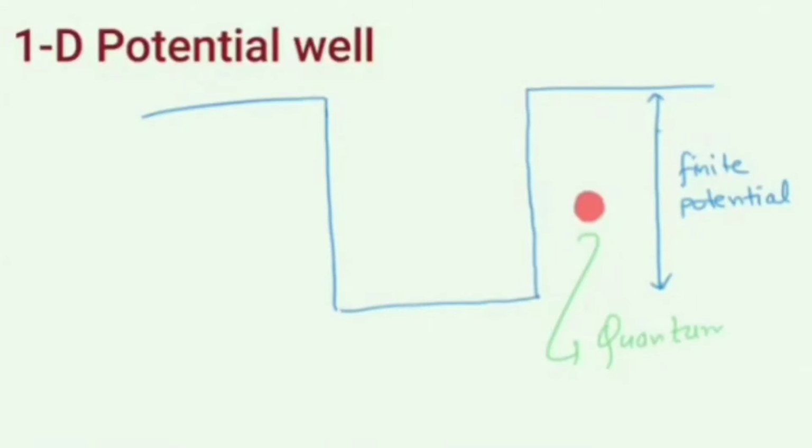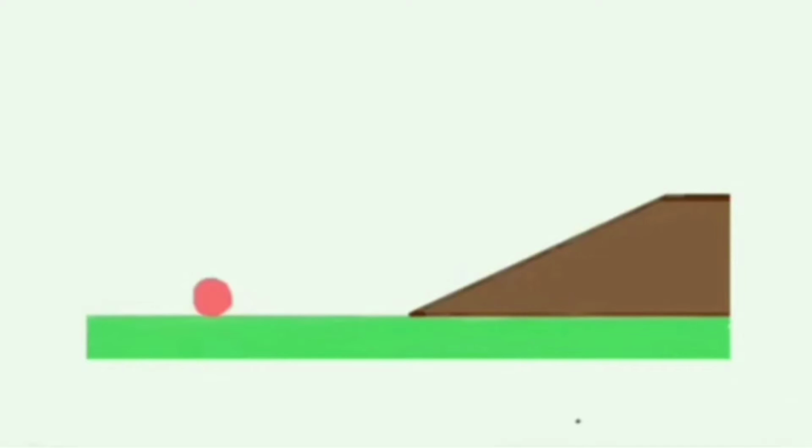In this video, we are going to discuss this phenomenon, which is known as quantum tunneling. Consider a ball and an inclined plane as a barrier to the path of the ball. Now assume the ball has to cross this inclined plane. So for that, we have to apply some amount of energy to the ball.